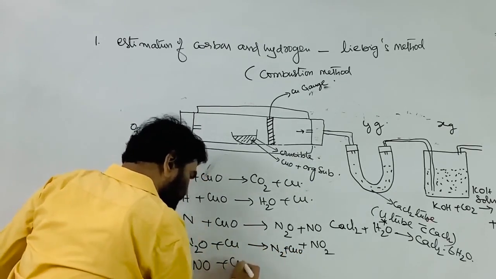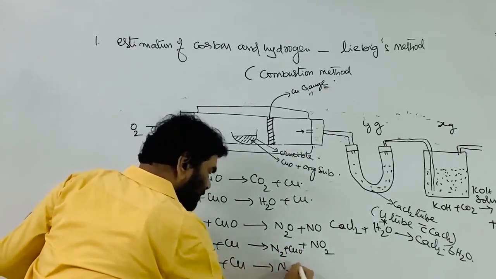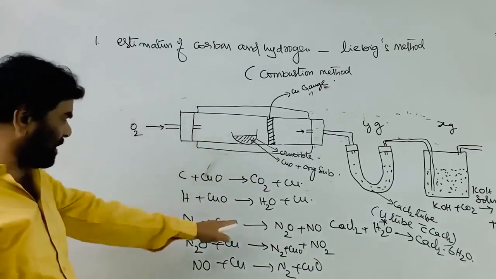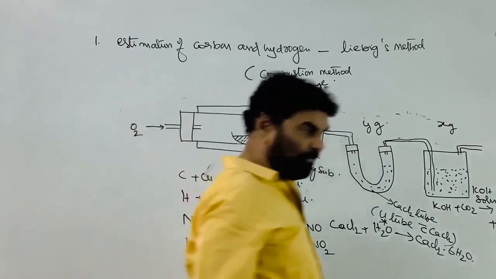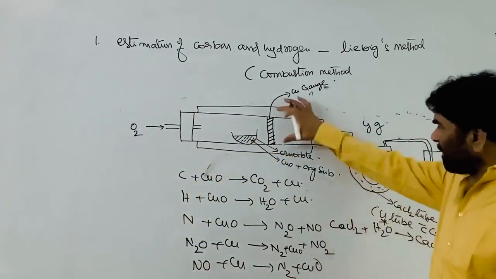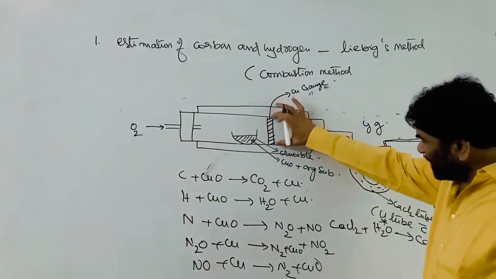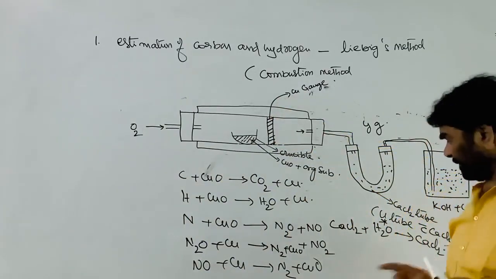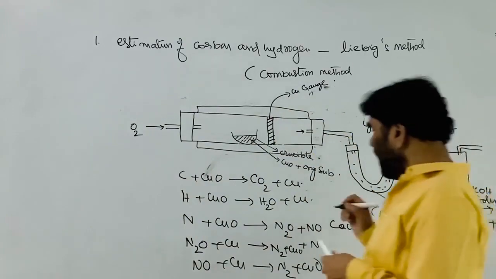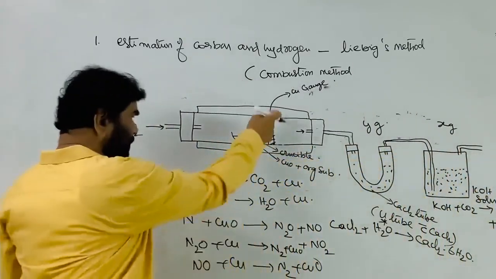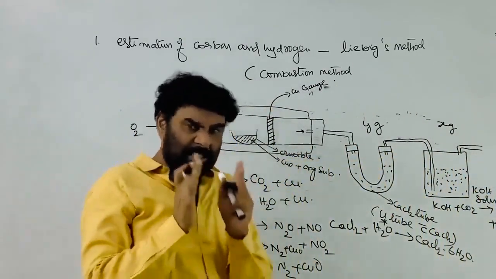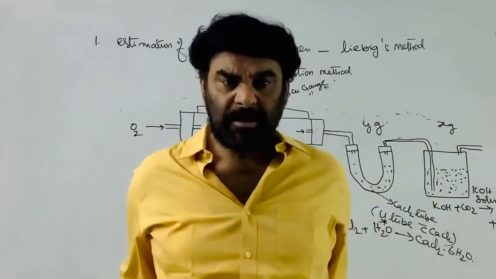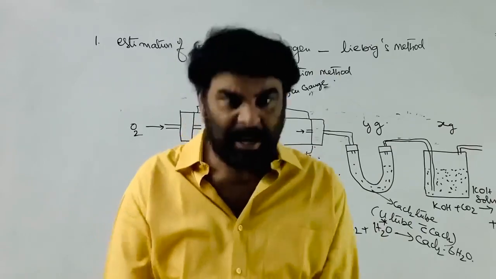NO plus copper gives N2 plus copper oxide. Similarly NO2. So nitrogen oxides are decomposed by the elemental copper mesh, the gauze which is placed near the end of the exit. So now if nitrogen is present in the given organic compound, the entire nitrogen comes out in the form of elemental nitrogen.